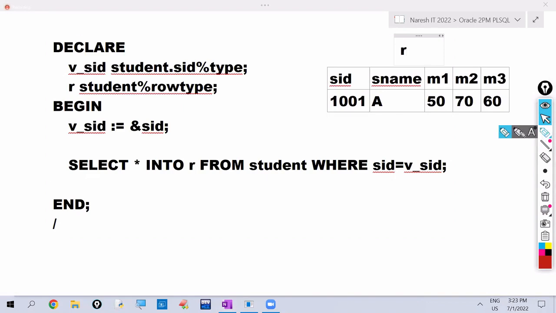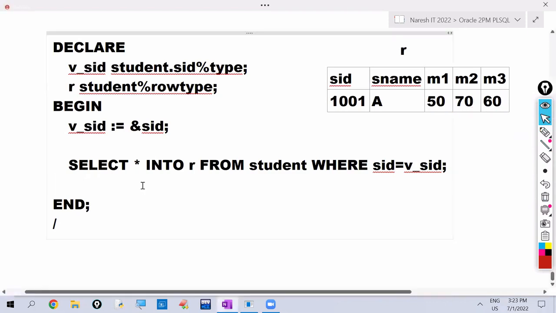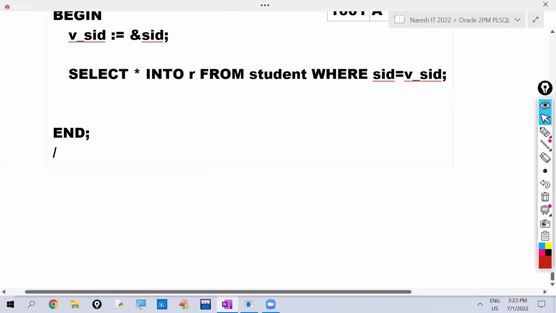I want to capture this M1 value. So we write R dot M1. To capture M2 value, R dot M2. To capture M3 value, R dot M3. So condition we are writing now. We are writing the condition for pass. Now what do we have to write?